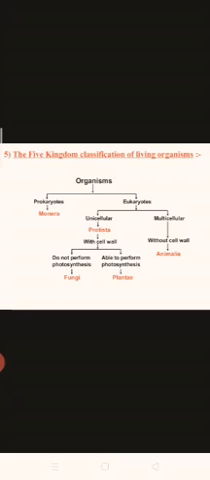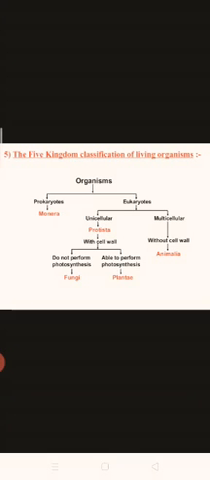Now the 5 kingdom classification of living organisms. We can see here organisms are first classified into 2 groups, prokaryotes and eukaryotes. Prokaryote means the organisms in which the nucleus is not covered by a membrane, that is, the nuclear membrane is not present. That is called a prokaryotic cell. Whereas in a eukaryotic cell, the true nucleus with the nuclear membrane is present.